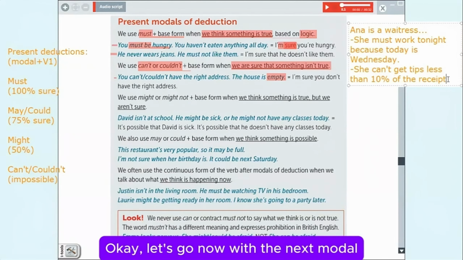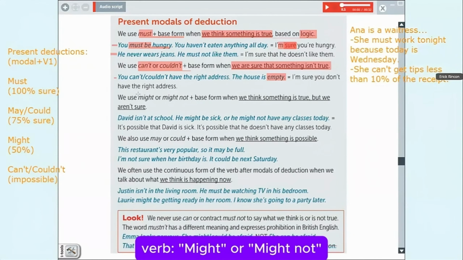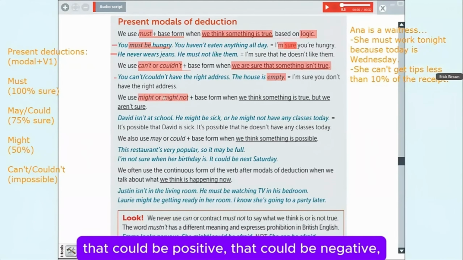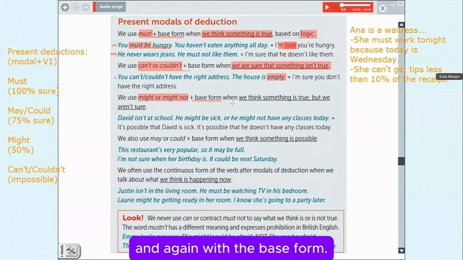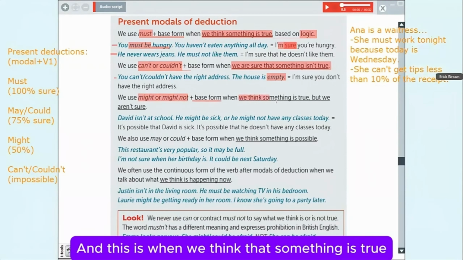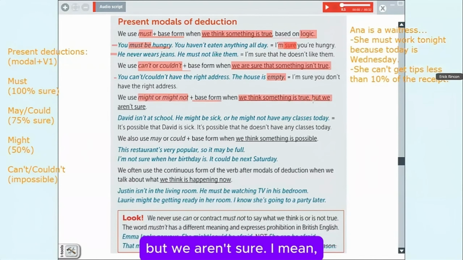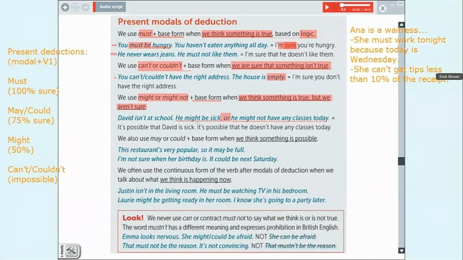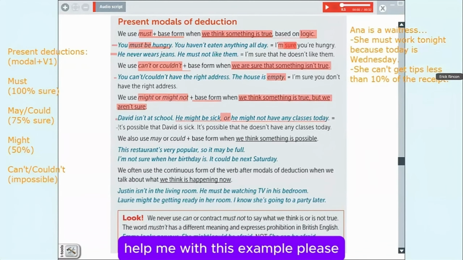Okay, let's go now with the next modal verb, might or might not. As you can see, that could be positive, that could be negative, and again with the base form. And this is when we think that something is true, but we aren't sure. I mean, we know that we have one option or we have more options. Help me with this example, please.